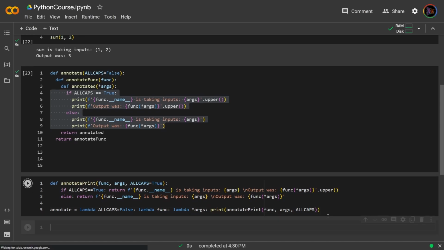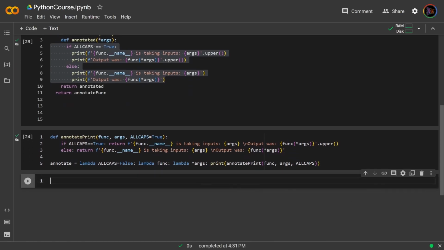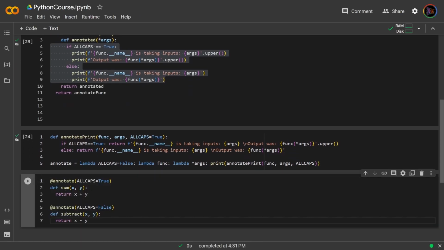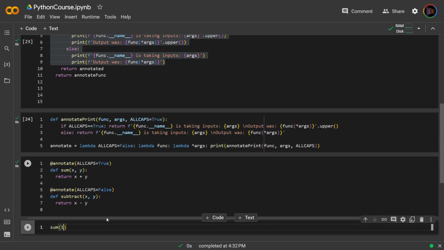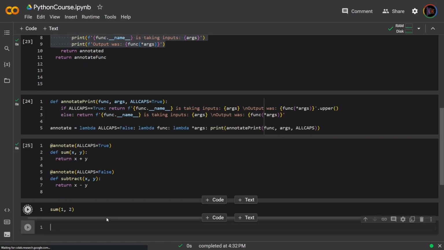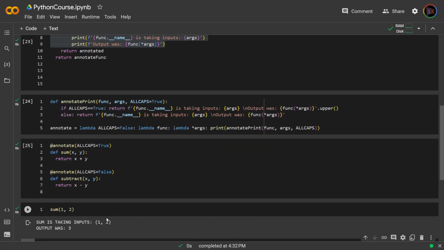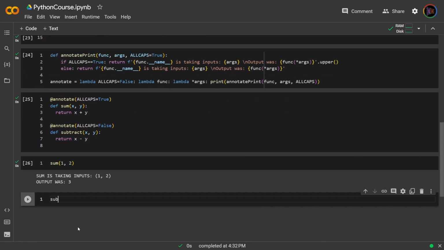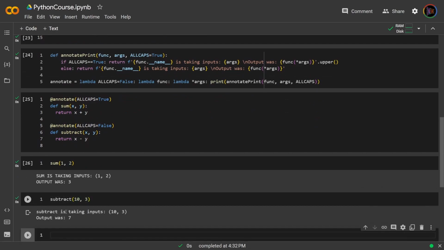And if I were to, just as in the previous video, annotate a sum function and then annotate a subtract function, whereas the first was all caps and the second was not all caps, then running it, I get the same result. Okay, so all caps and then subtract 10, 3. They're not all caps. Okay?